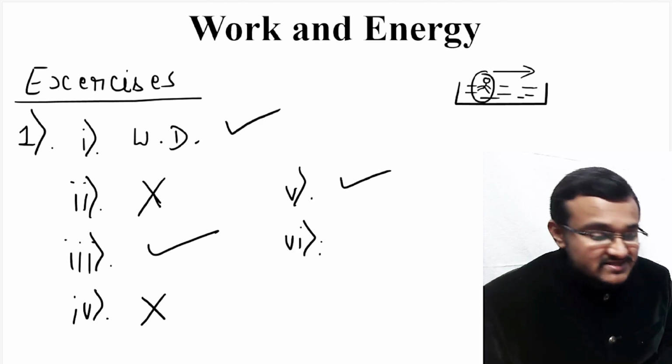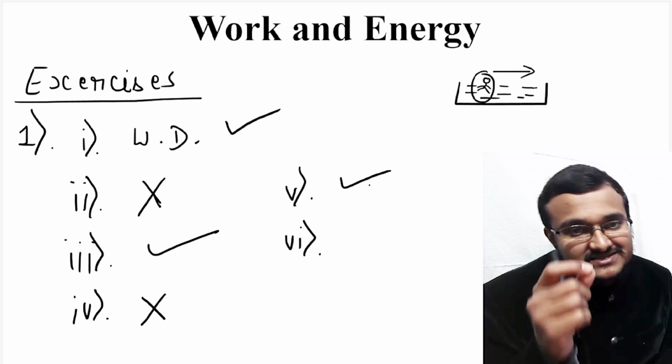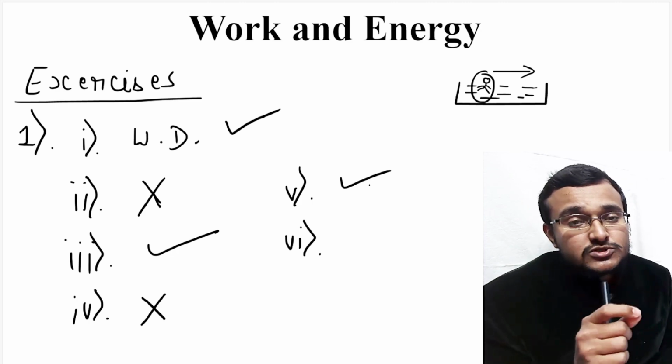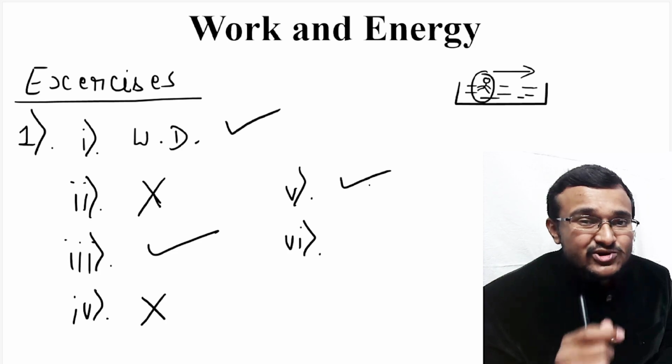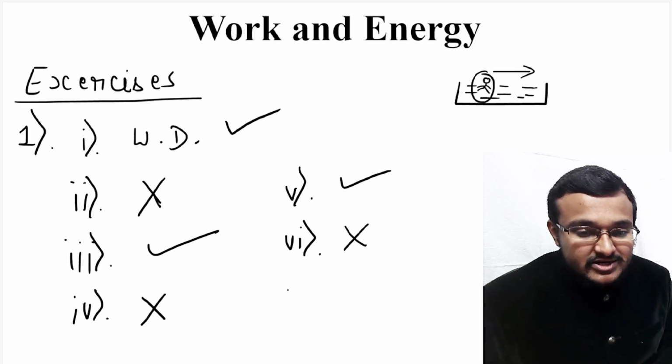So coming to the sixth case, food grains are getting dried in the sun. So here for the food grains, there is no displacement happening. So that's why here also work is not done. So in the sixth case work is not done.